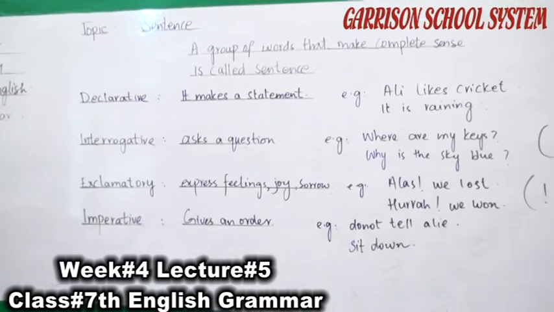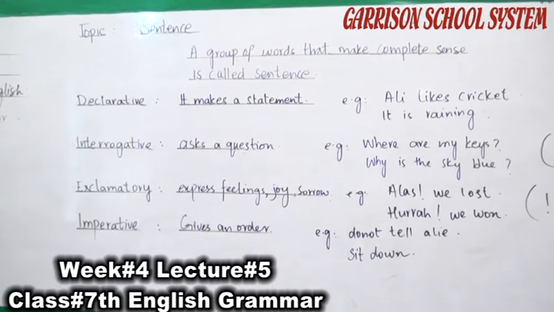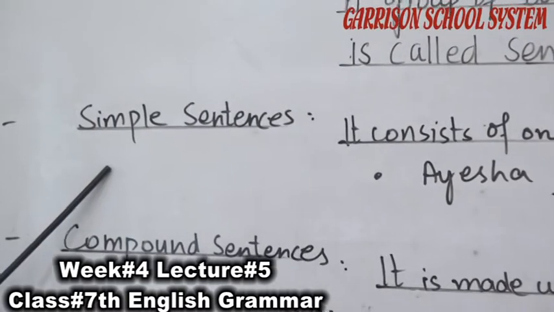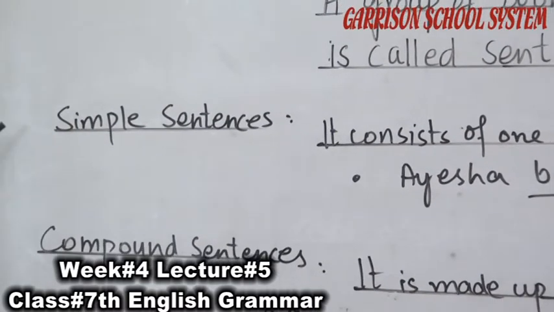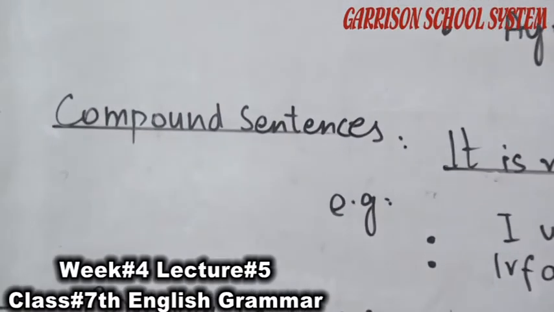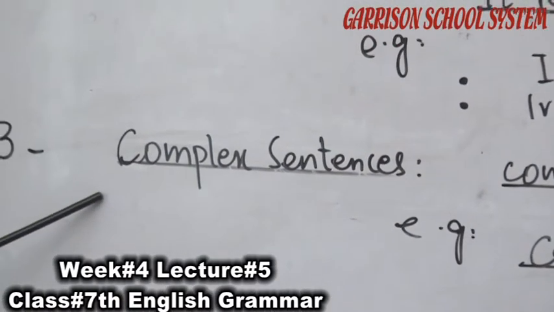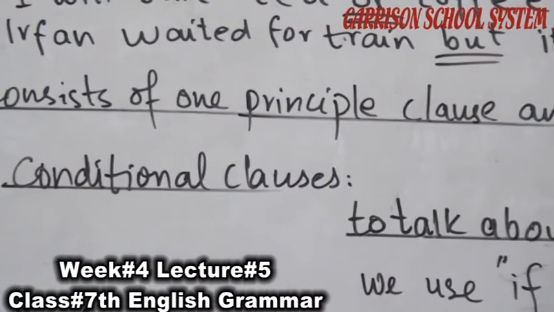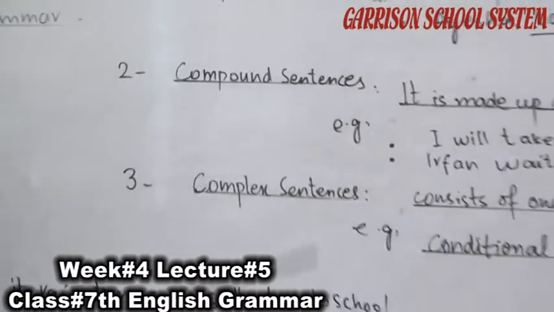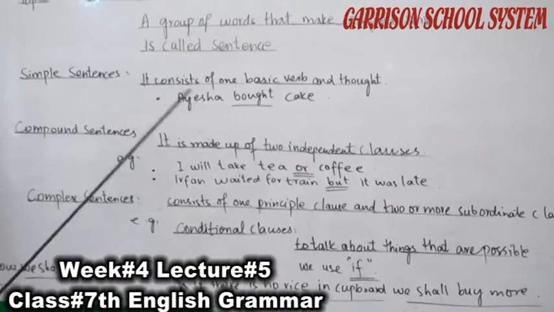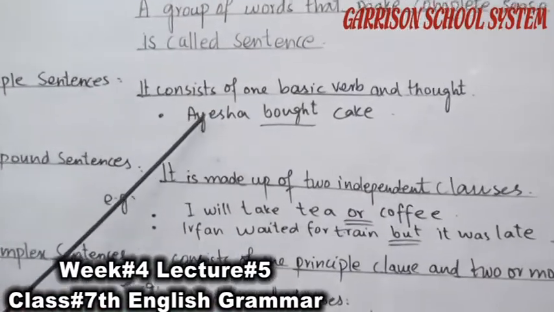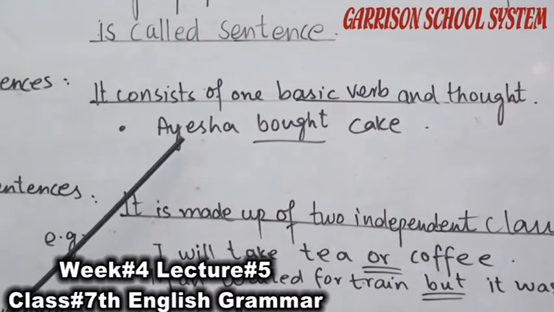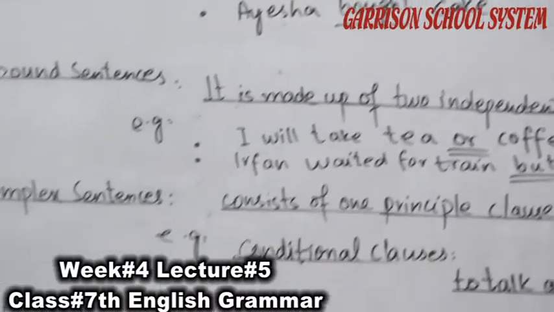Now coming to the types of sentences on the basis of construction, there are 3 main types: simple sentences, compound sentences and complex sentences. Today we will discuss these 3 types, and in complex sentences we will discuss conditional clauses. Coming to simple sentences, a simple sentence consists of one basic verb and one thought. For example, Aisha bought cake. There is one verb. It consists of a subject, verb and object, or we can say subject and predicate. Verb and object make a predicate.